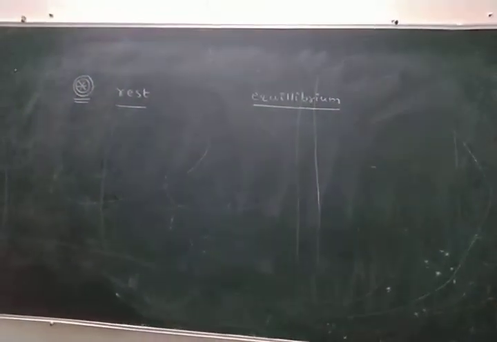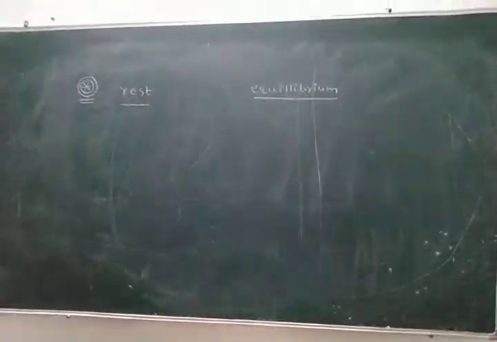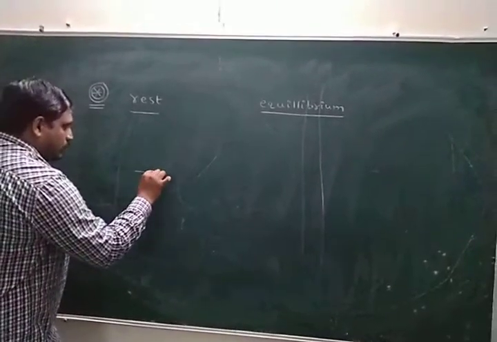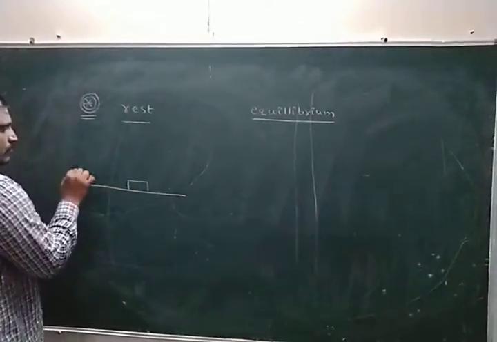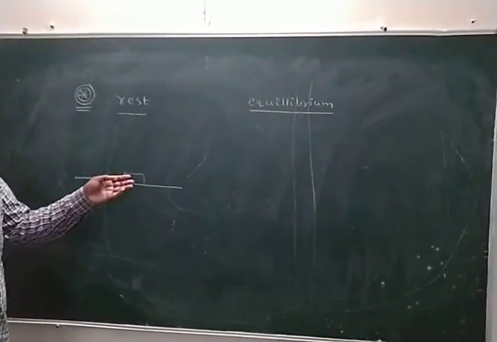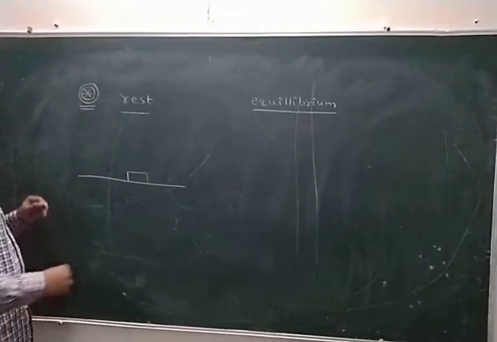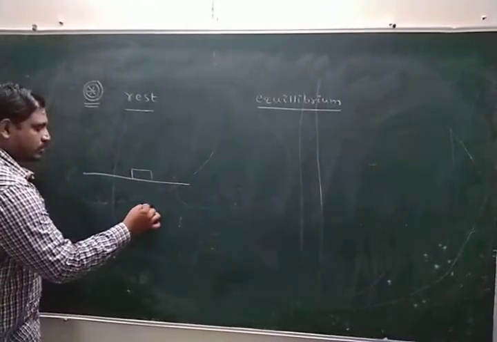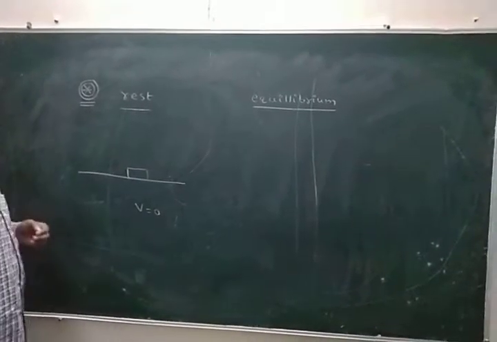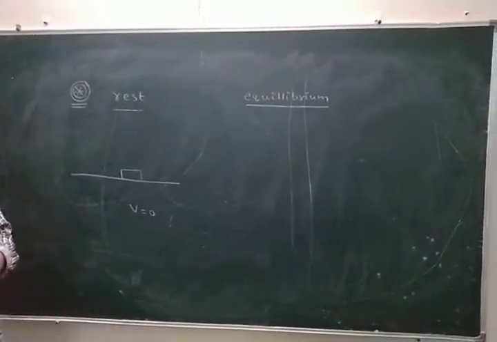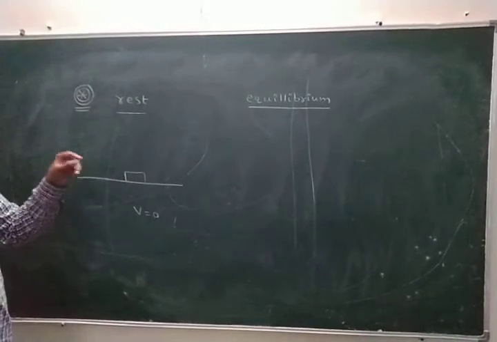Now I discuss, Nana. Look at the board. This is the body. Here the body velocity becomes 0. Body speed becomes 0.